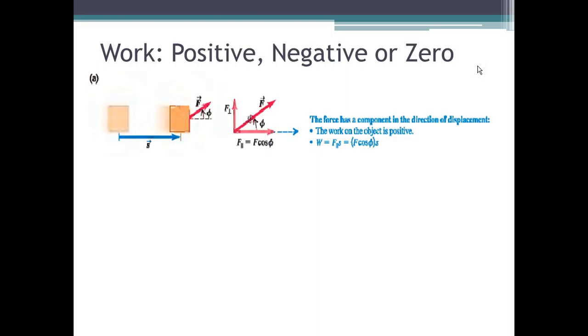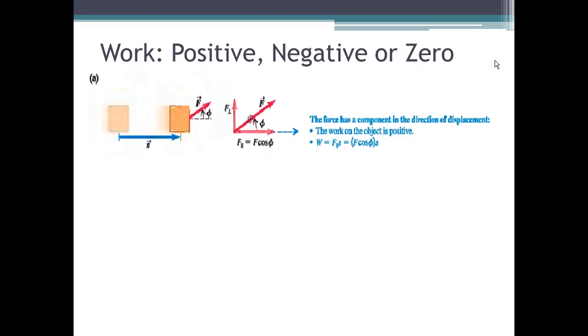That's the second scenario. The third scenario is that both the force and the distance are not zero, but the force and the distance are perpendicular to each other, so that the angle in between is 90 degrees. Cosine 90 degrees gives you zero, therefore the work done is zero. So that's the three scenarios wherein the work done is equal to zero. Now let's talk about the situation where work could be positive, or work could be negative.